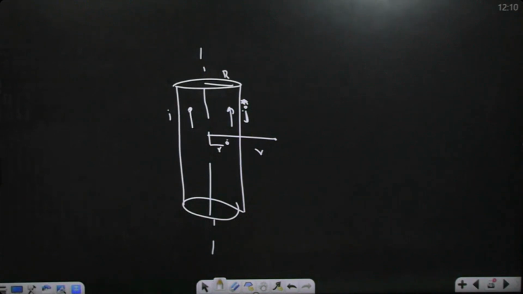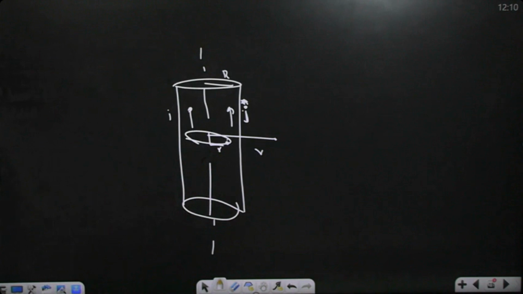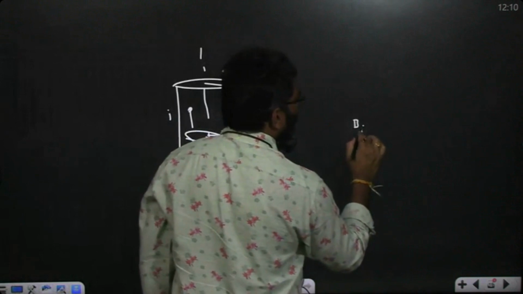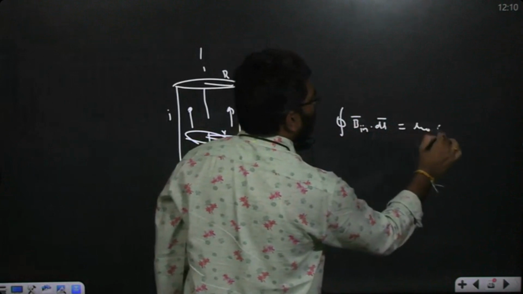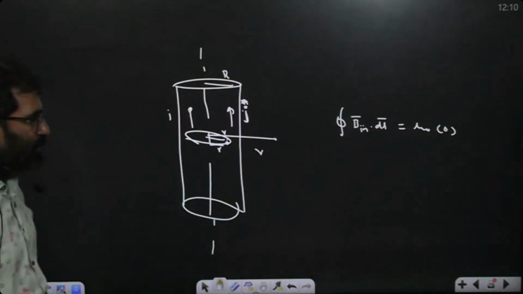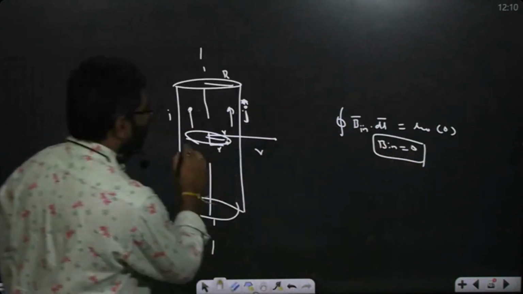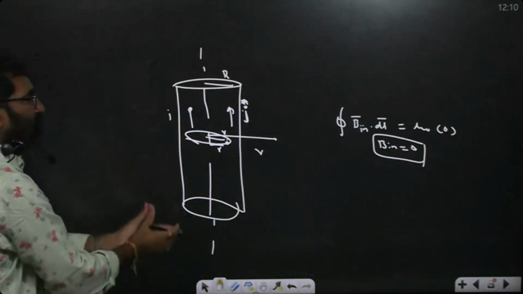So take one Amperian loop. If you take any Amperian loop, do you find any current elements inside? No. So definitely the magnetic field inside will be 0. So Amperian loop you always consider. So at a distance r, B inside dot dl bar is mu naught into 0. For an inside point, B inside must be 0, because take the Amperian loop. It is what? Only the given cylindrical shell. Current is flowing outward, just coming and going, infinite.